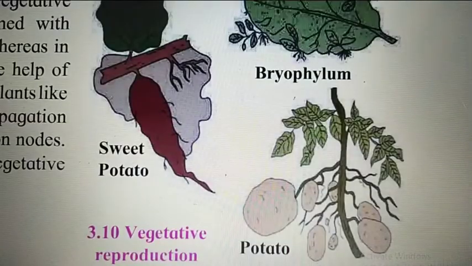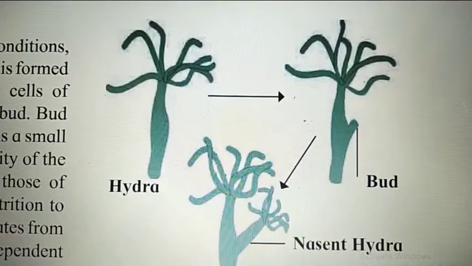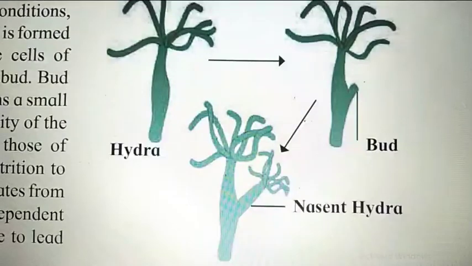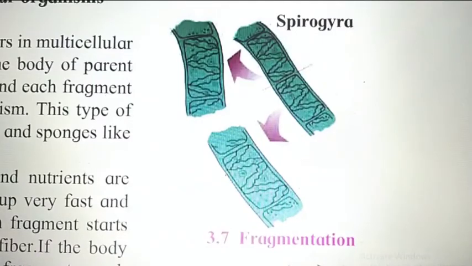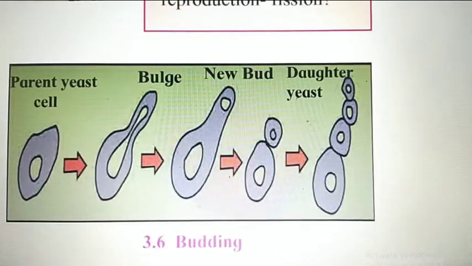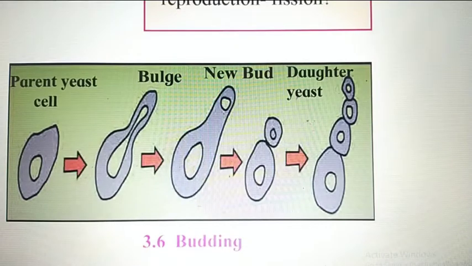This is vegetative reproduction. This is the budding type of asexual reproduction in Hydra. You have to draw the diagram also. Pause the video and then draw the diagram. This is fragmentation, which is again a type of asexual reproduction, taking place in Spirogyra. Draw a neat and clean diagram for this also. This is the asexual reproduction found in yeast cells, which is called budding. Again, draw a neat and clean diagram.